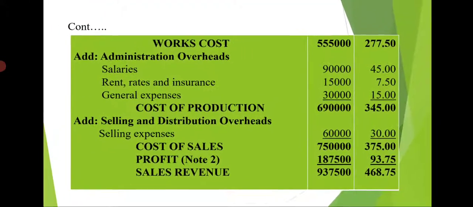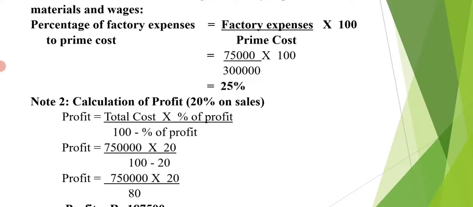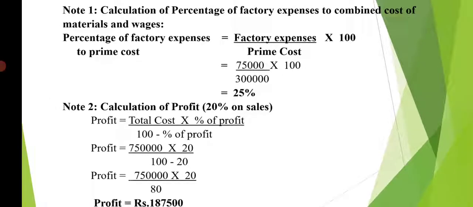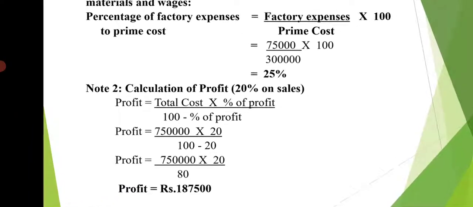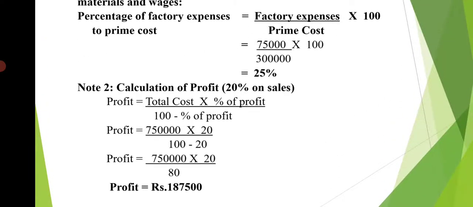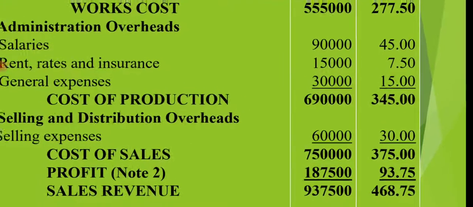So what is the profit? Profit percentage we have calculated in note 2. So it is 20% on sales. So 20% on sales can be calculated as under: profit equal to total cost into percentage of profit divided by 100 minus percentage of profit. Total cost we have calculated, here it is 7,50,000.